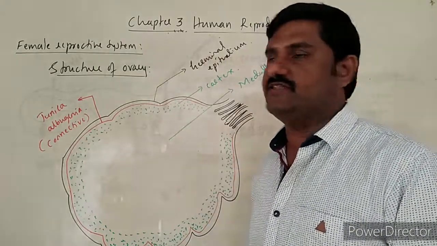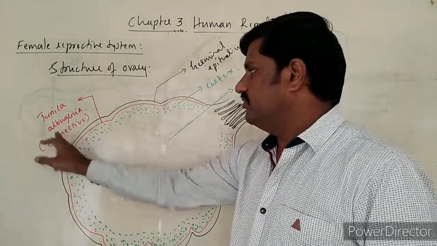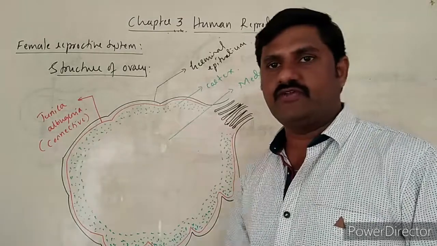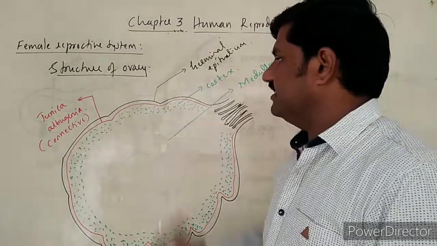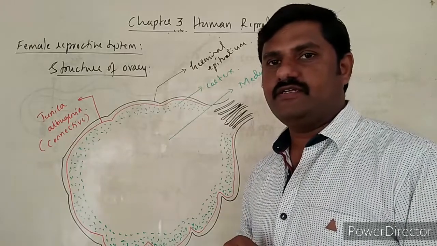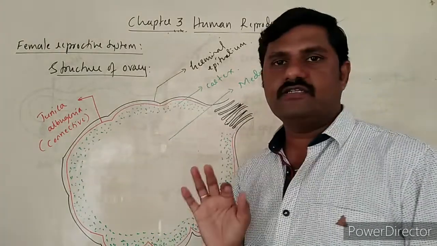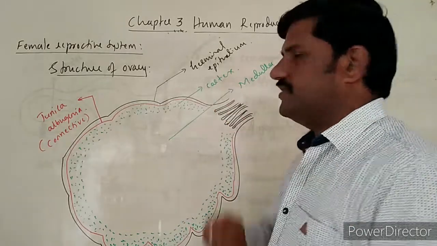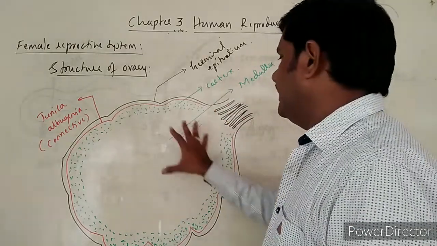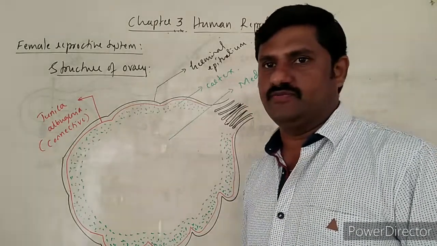Inner to this we come across tunica albuginea, the connective tissue, and inside that the densely packed area makes the cortex part of the ovary, and inner to that we come across the medulla region.